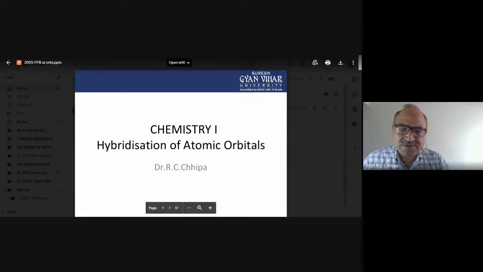Now the valence shell electrons are responsible for chemical bonding. And here, hybridization of atomic orbitals is the mixing of two or more atomic orbitals of the subshells. Here, whatever I am discussing is about the shape. The shape will be totally changed when two or more atomic orbitals undergo the process of hybridization.